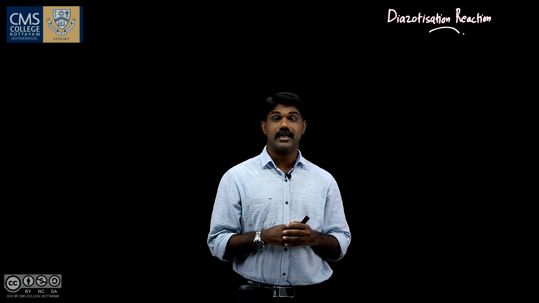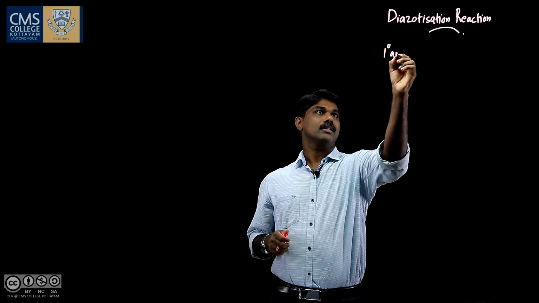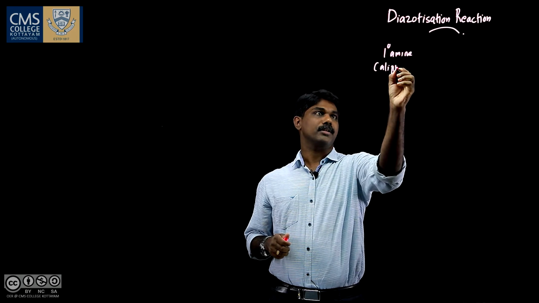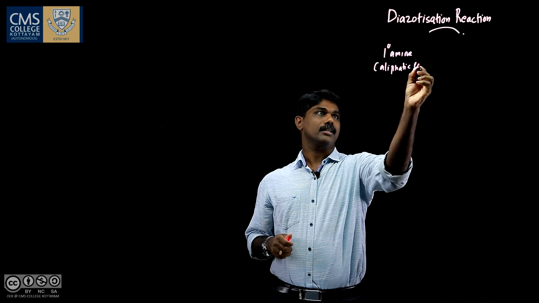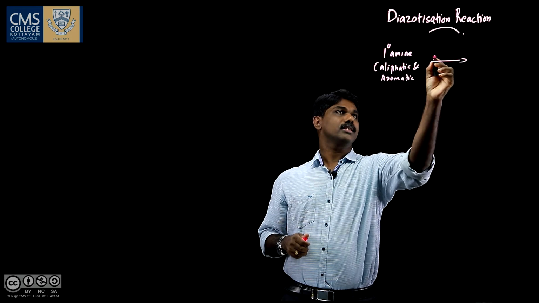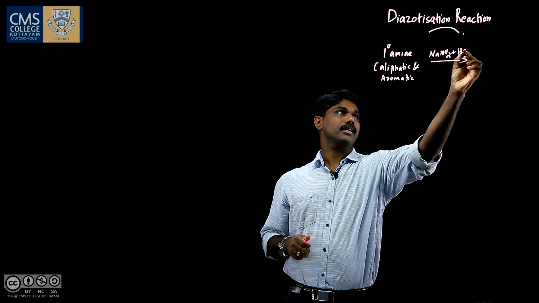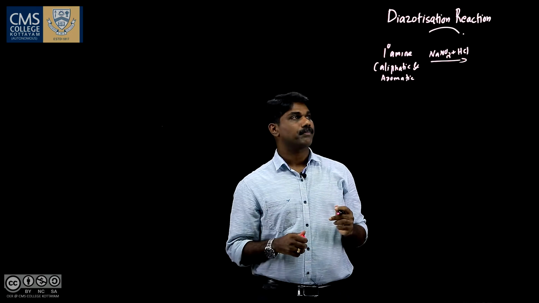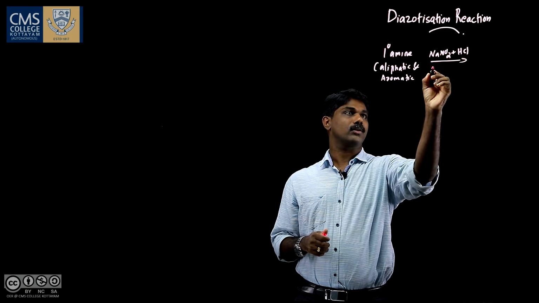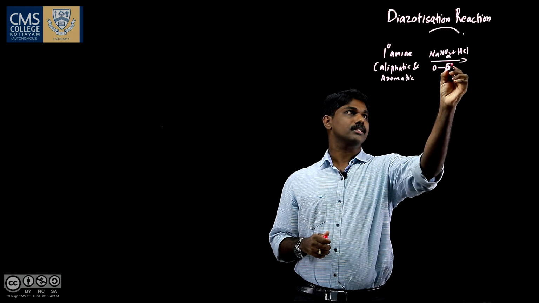Diazotization reaction is a reaction of primary amines, both aliphatic and aromatic primary amines, with NaNO2, sodium nitrite, and a mineral acid like HCl. Instead of HCl, you can use H2SO4, HBF4, etc. And this reaction is carried out at a low temperature, 0 to 5 degrees Celsius.